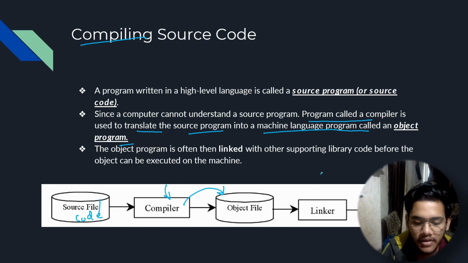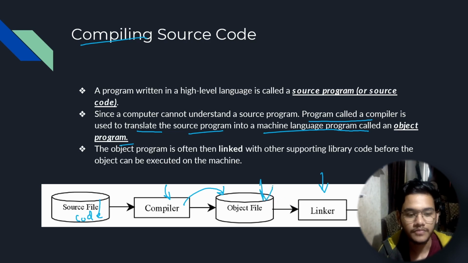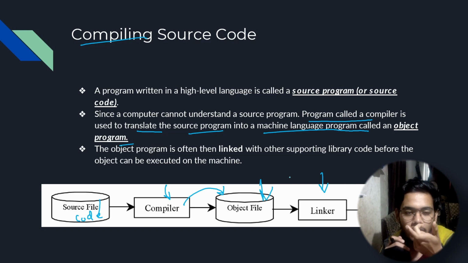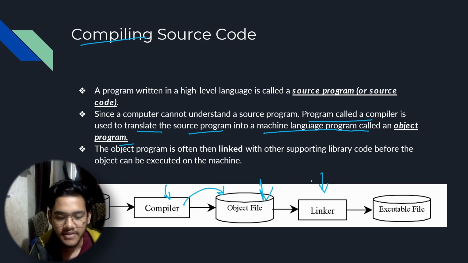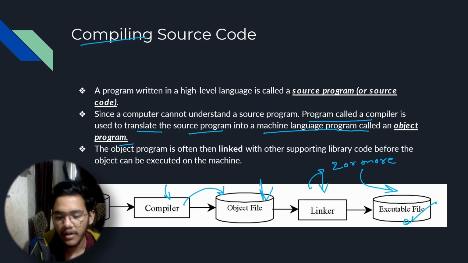Now we have a software called a linker. What it does is, if you have any other object files needed for this particular source code, right? You remember in C programming we have a statement at the top, hash include iostream, or hash include stdio.h. So what the linker does is it links that stdio.h module with the current source code. So a linker basically links two or more object files together as and when needed, and it generates a final executable file, or it might just be another object file as well.